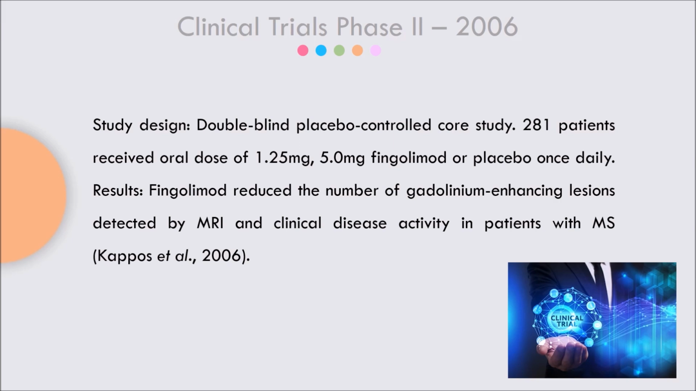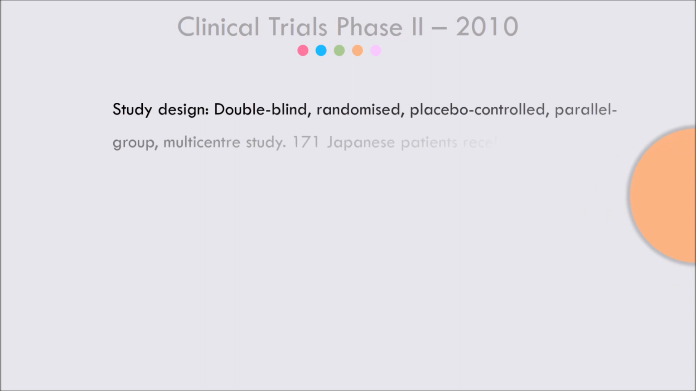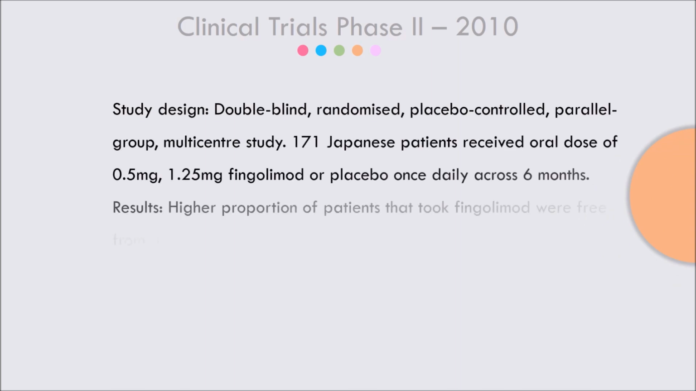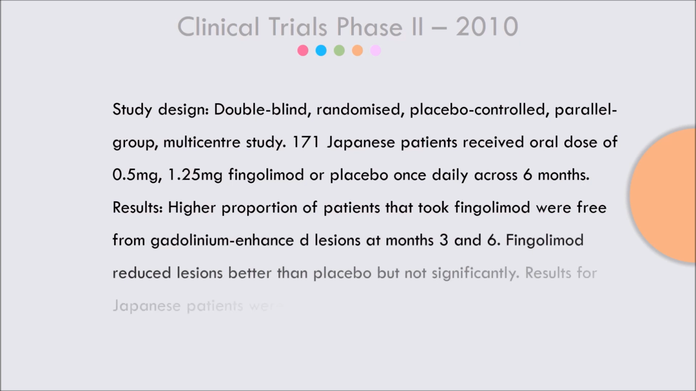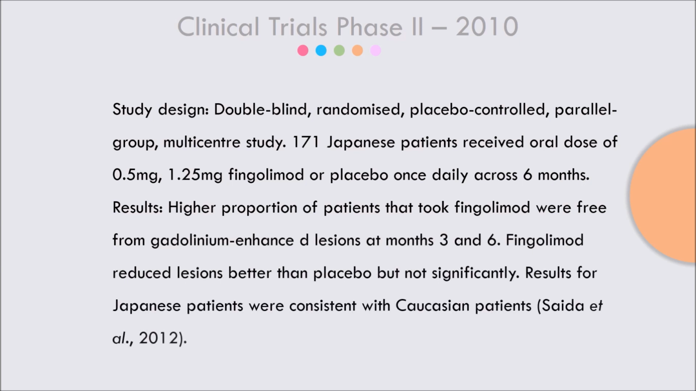In 2010, 171 Japanese patients received an oral dose of either 0.5 mg fingolimod, 1.25 mg of fingolimod, or a placebo, all of which was taken once daily across a period of 6 months. The results showed that a high proportion of patients that took fingolimod were actually free from gadolinium-enhanced lesions at months 3 and 6. Fingolimod reduced lesions better than placebo, but not significantly. These results for Japanese patients were also consistent with Caucasian patients later down the road.